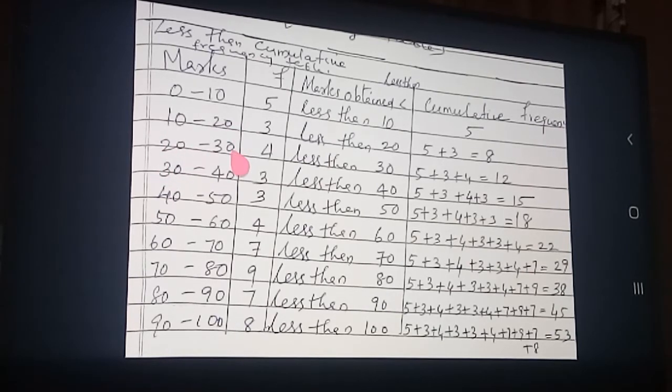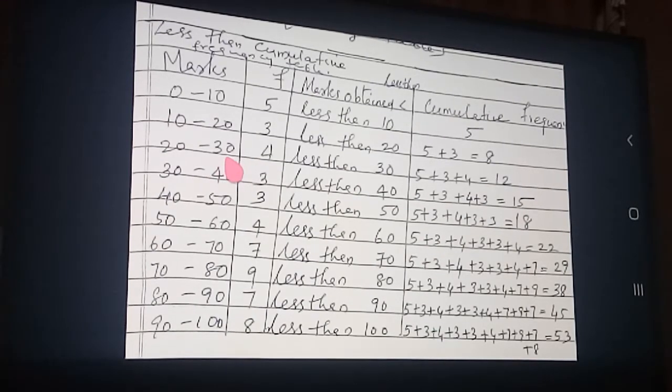And now 20 to 30, how much? 4. 10 to 20 is 3. 0 to 10 is 5. So less than 30, how many students will come? Up to here, 5 plus 3 plus 4, which is 12. So less than 30, 12 students. Did you get clear?